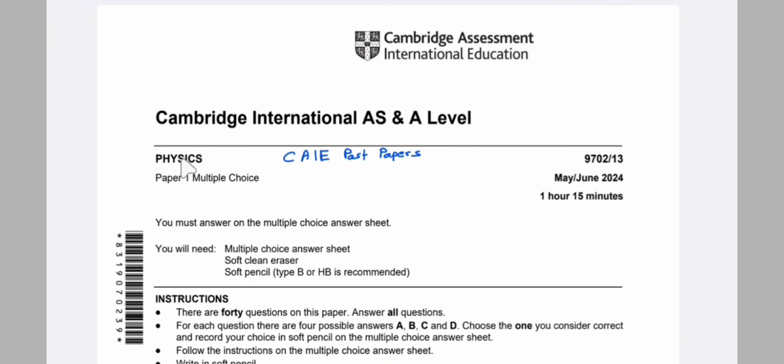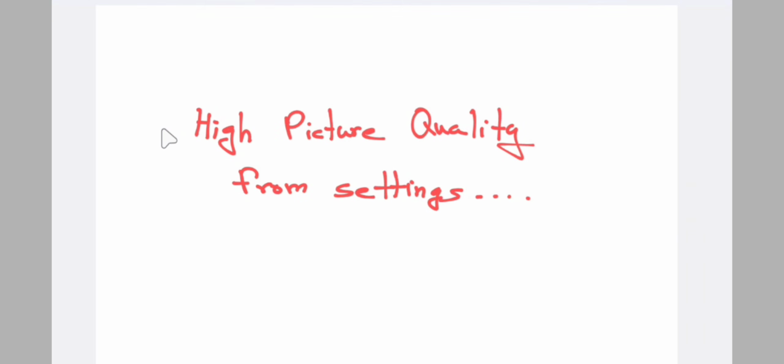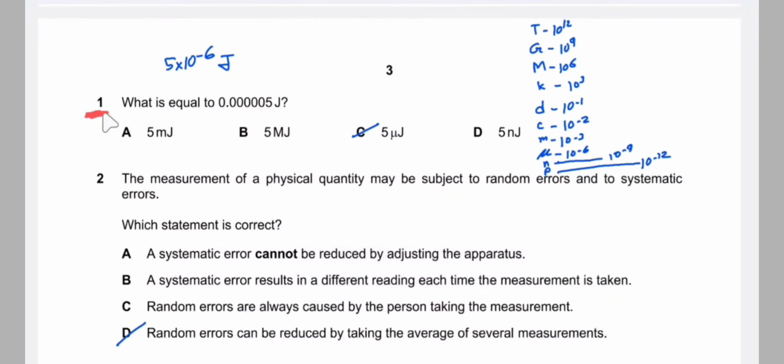In today's video, we'll be discussing Physics Paper 1, MCQ Paper 2024, May June, Variant 13, and the subject code is 9702. It is recommended to watch this video in high picture quality. In question number 1, what is equal to this value?